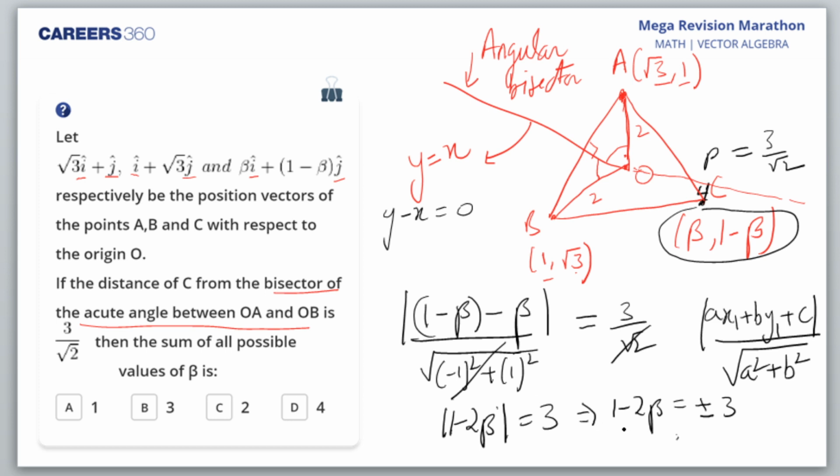So what do we get? We get 1 plus minus 3 is equal to 2 beta. Okay. Sorry, there was a technical snag. So now it's okay. Just refresh the page and then you go on. So what beta value am I going to get? Beta would be equal to, when I take the plus value, I get 2, and when I take the negative value, I get -1. So the sum of the values of beta I have to calculate.